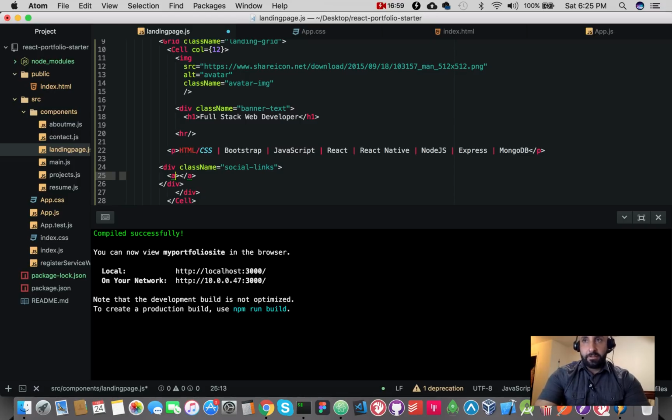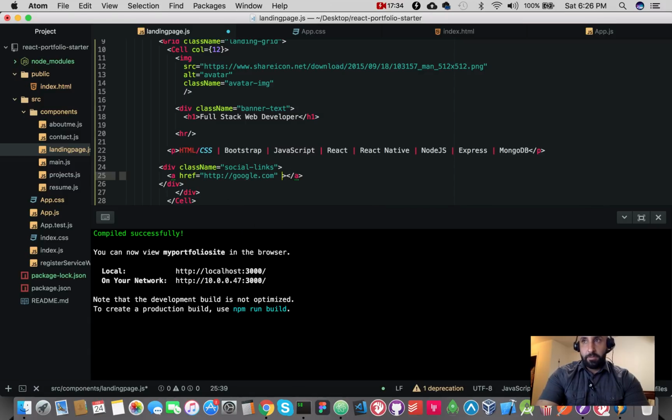And this a tag is going to have a hyperlink reference. I'm just going to reference everything to Google. So right now we're creating the icon, and within the icon's URL, you want to do an a tag. So the I tag, which is an icon tag, is going to be within the a tag. The a tag is going to provide the link that it will go to once clicked on. So we're just going to do Google for everything.